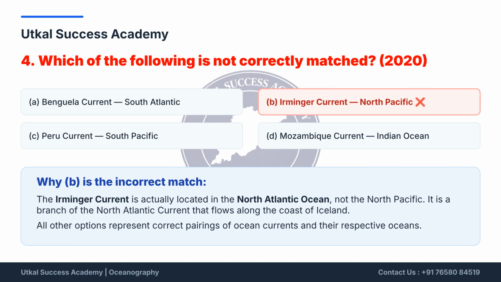Final question. Which ocean current is incorrectly matched? The Irminger Current is incorrectly matched with the North Pacific. It is actually located in the North Atlantic Ocean, flowing along the coast of Iceland. All other pairings are correct.